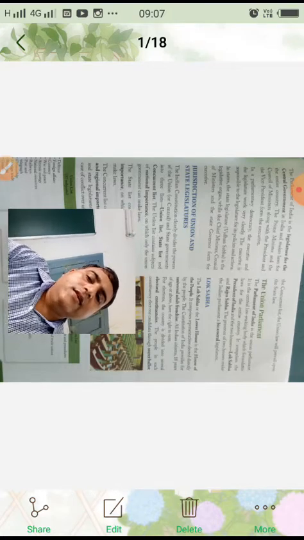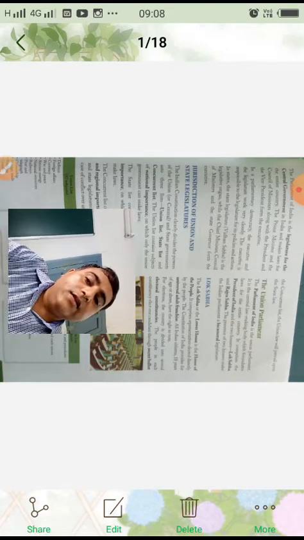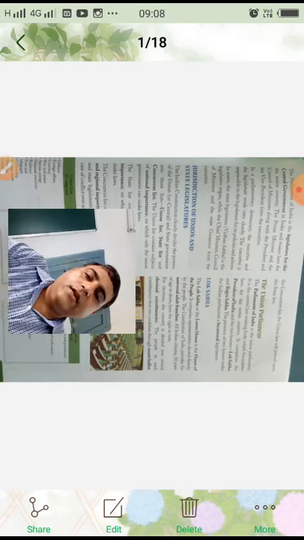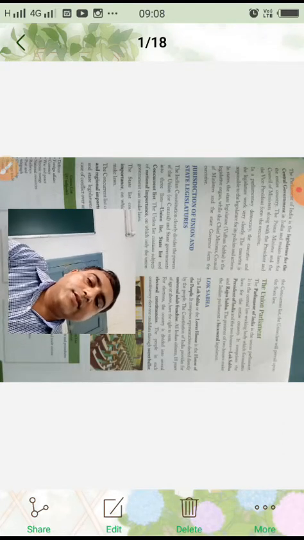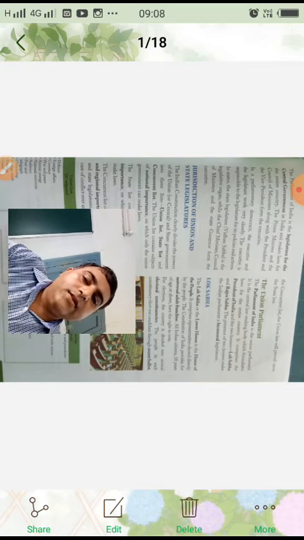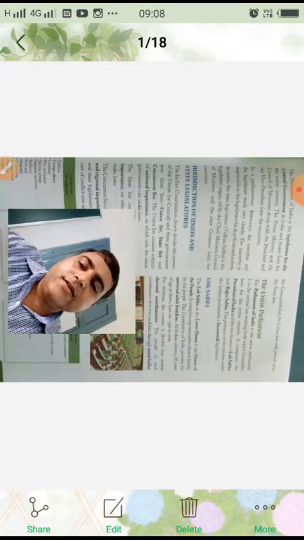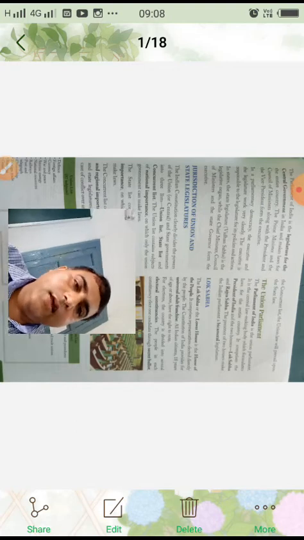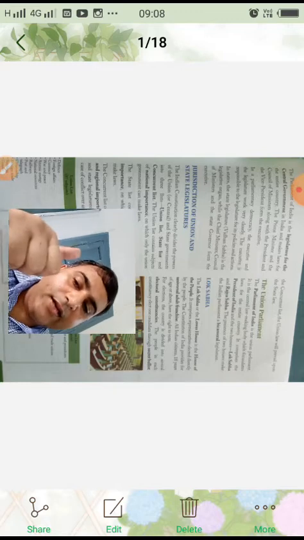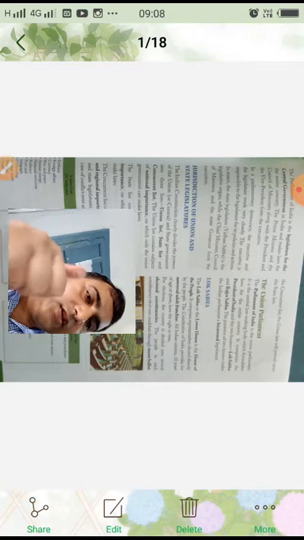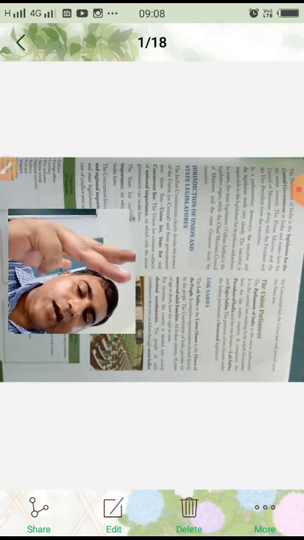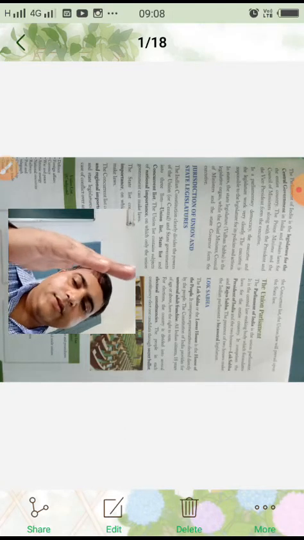Then in states, the state legislature, that is Vidhan Sabha. State legislature is known as Vidhan Sabha in Hindi. So here in states, the state legislature is the legislative organ, while the chief minister, council of ministers and the state governor form the executive. So what is given once again, that is in states, the state legislature is the legislative organ, while the chief minister, council of ministers and the state governor form the executive.